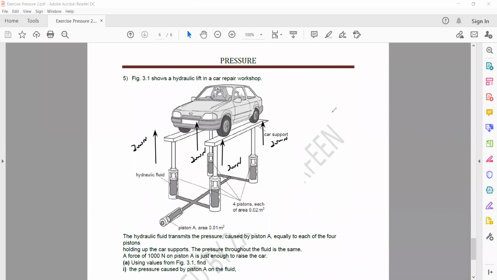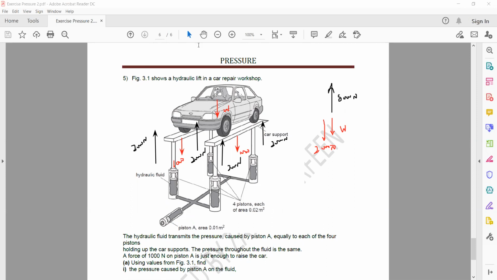So total upward force is 8,000 Newton. That's the total upward force. The weight of each car support, given in the question, is 1,000. So the car support weight is acting down and the weight of the car is also acting down. So 1,000 Newton because of the first car support, 1,000 because of the second, and the weight of the car is also acting down. So downward force is the weight of the car plus 2,000 Newton. That's the combined weight of the two car supports.